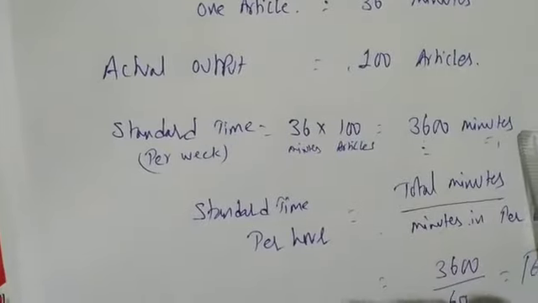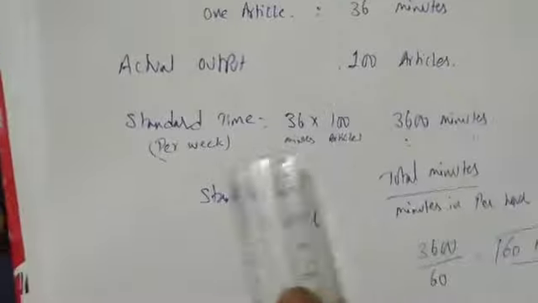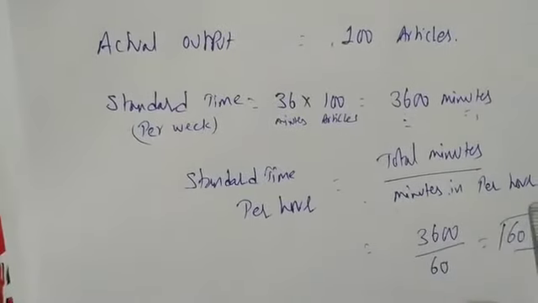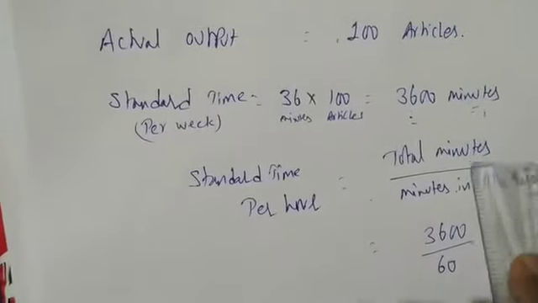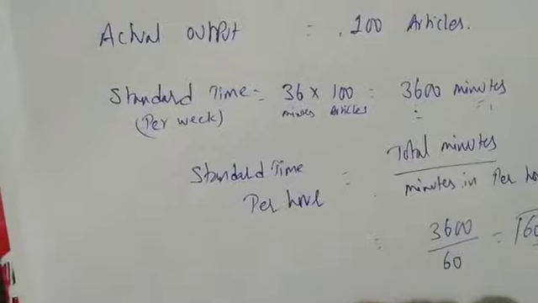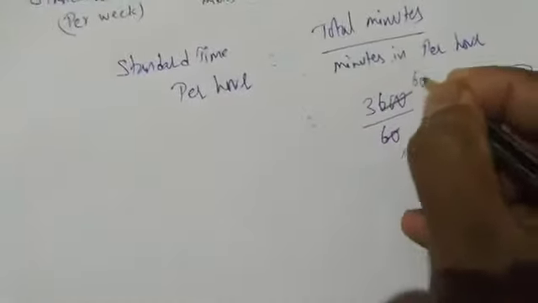This standard time in minutes we want to convert into hours. So the formula is standard time per hour equals total minutes divided by minutes per hour. In an hour we have 60 minutes, so I have written 60. You strike off the zeros and you will get 60 hours as the answer.